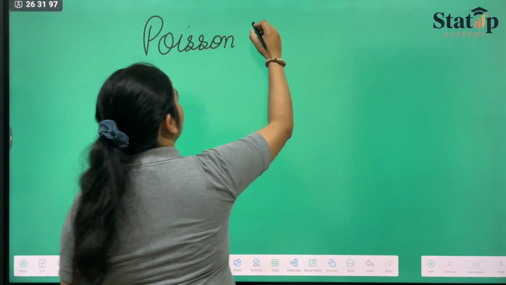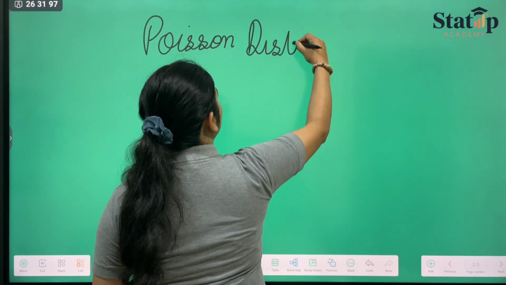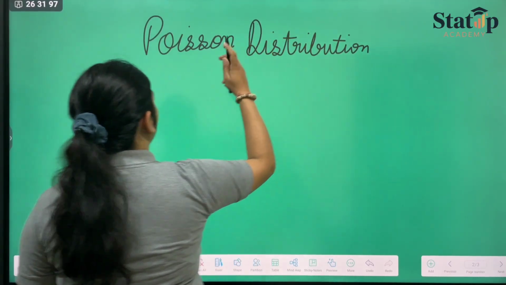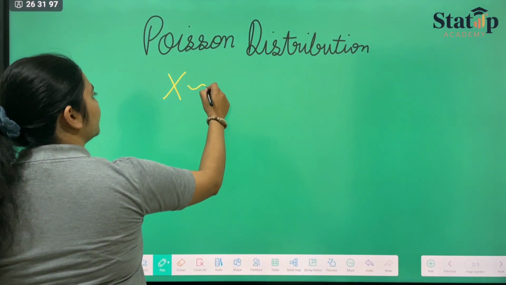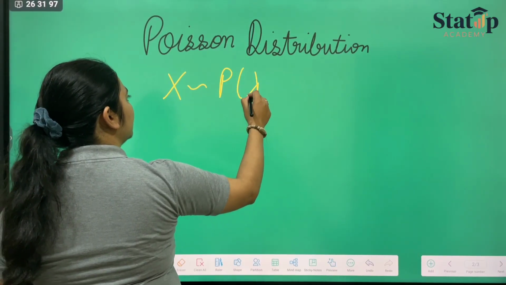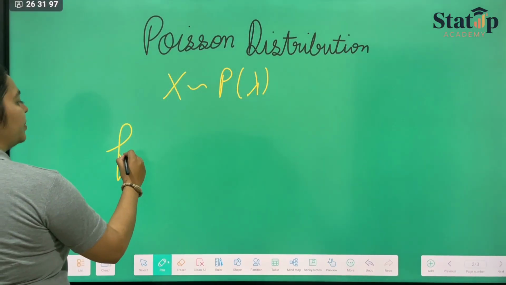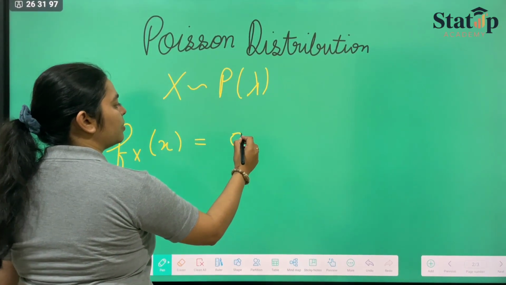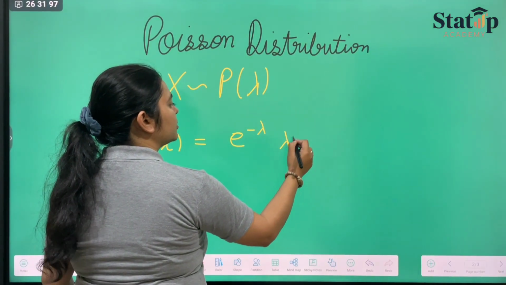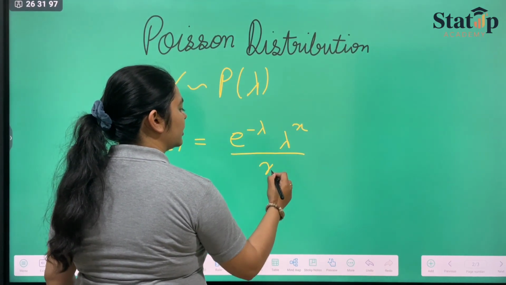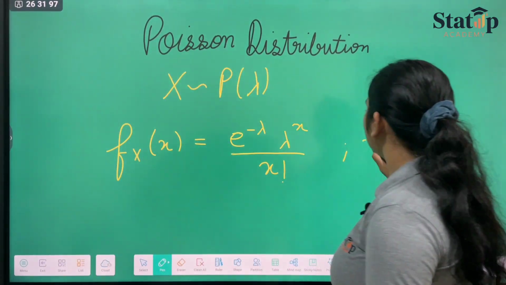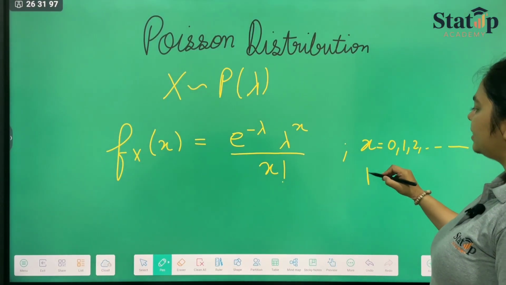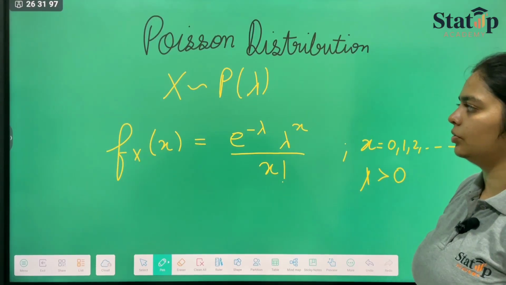We all know a Poisson distribution is a discrete distribution, right? And suppose X follows Poisson distribution with parameter lambda, then the PMF of X is equal to e raised to the power minus lambda, lambda raised to the power x upon x factorial, where x goes from 0, 1, 2 and so on, and lambda is also greater than 0.